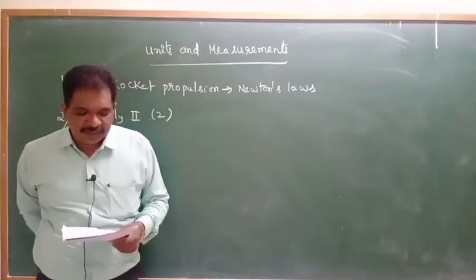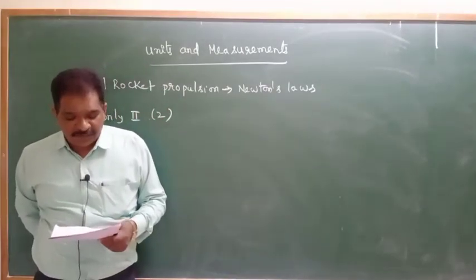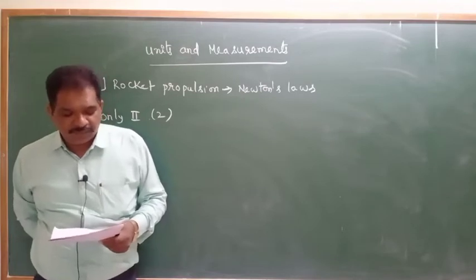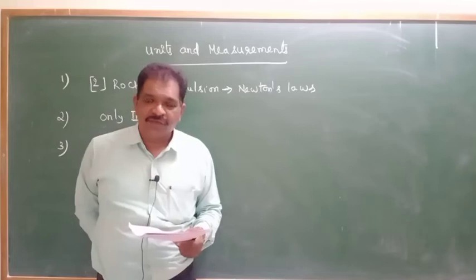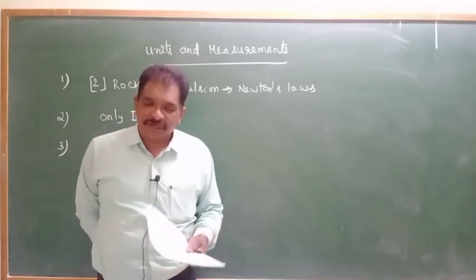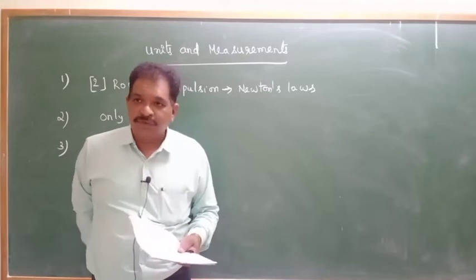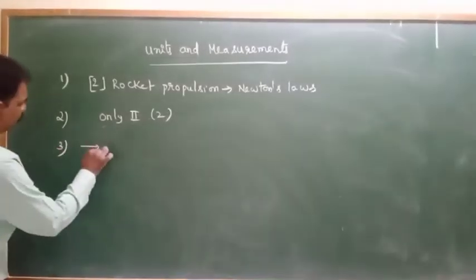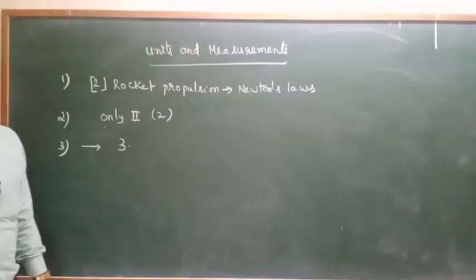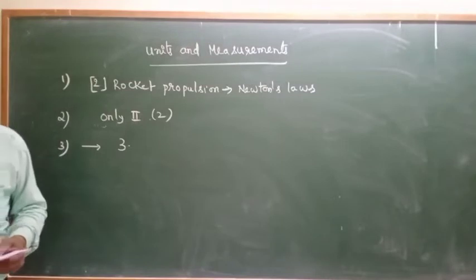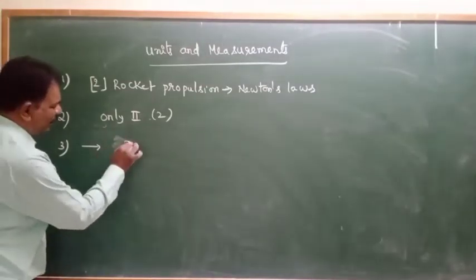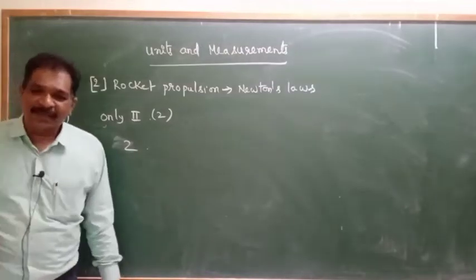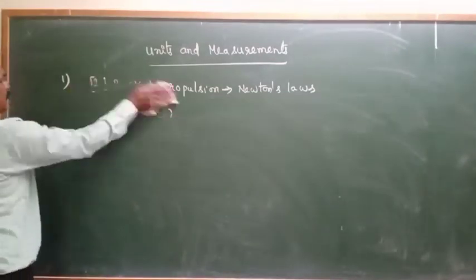Force of friction and tension in a string are gravitational forces, electromagnetic forces, nuclear forces, weak forces. Force of friction means frictional force and tension force. Those are coming into the category of electromagnetic forces. So for the third question, that will be the third option. Clear? They are coming into the category of electromagnetic forces. Clear?